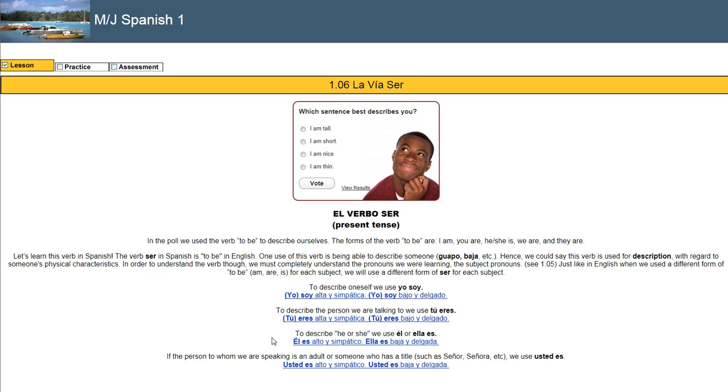If you're going to talk about somebody, he or she, for example, you're going to use él for he, and you're going to use ella for she, and to say is, you're going to say es. So, él es alto y simpático would be he is tall and nice. Ella es baja y delgada means she is short and thin. If the person you're talking to is an adult, this sounds weird, but you are going to use the verb es, okay? It doesn't just mean is, it also means are.